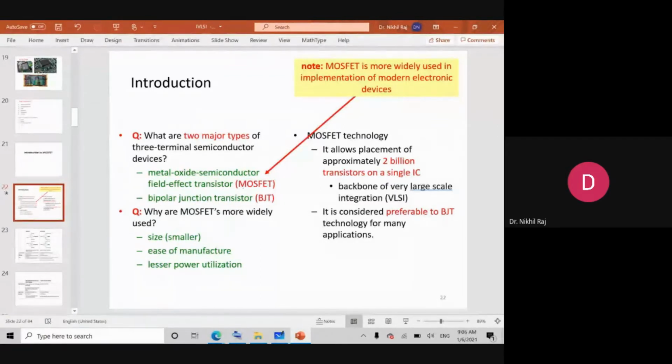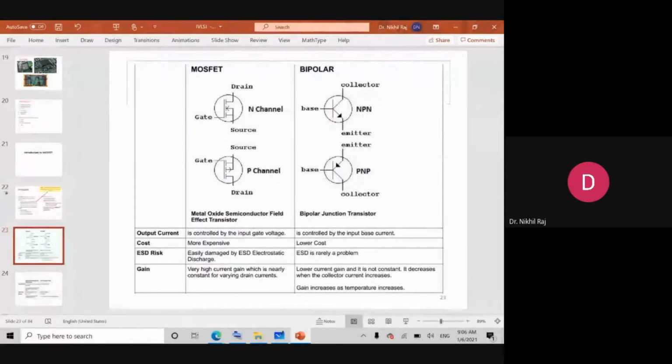A few are written here, like the MOSFET size is smaller and it is easier to manufacture, less power utilization, and this is the backbone of your VLSI. There are a number of reasons for which it is preferred over BJT. So let us first make a fair comparison between these two.